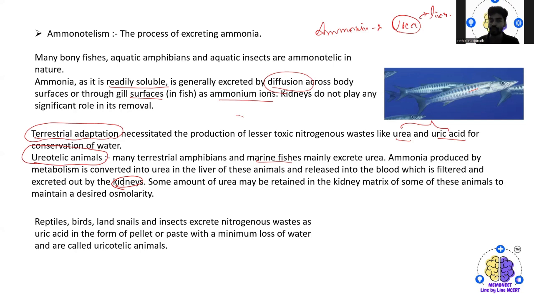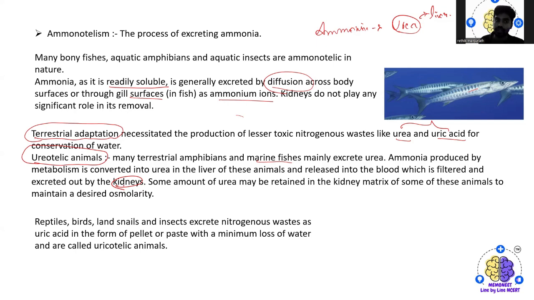Some amount of urea may be retained in the kidney matrix of some of these animals to maintain a desired osmolarity, a kind of osmoregulatory function, that is equilibrium or balancing. This is clear.